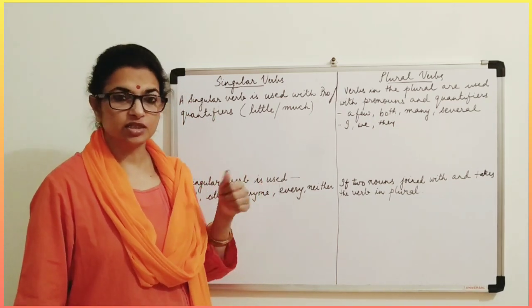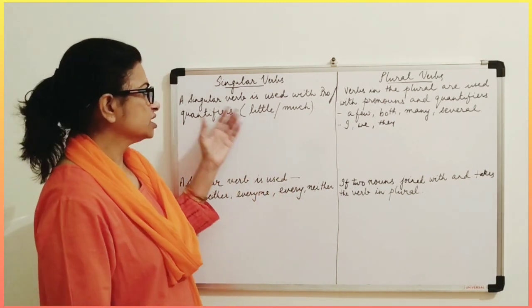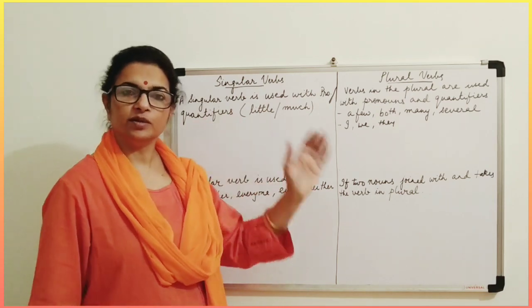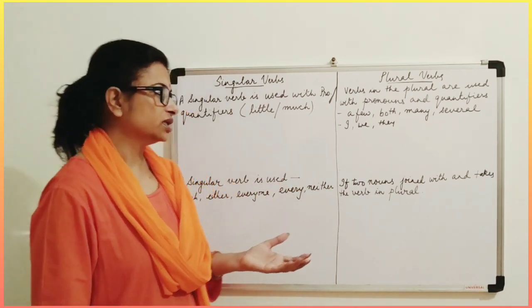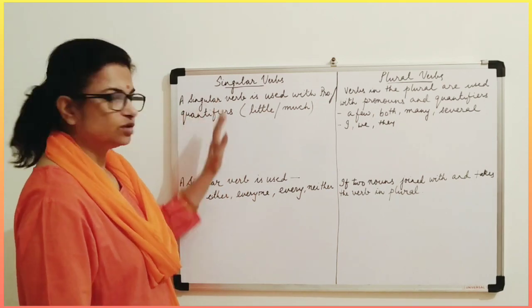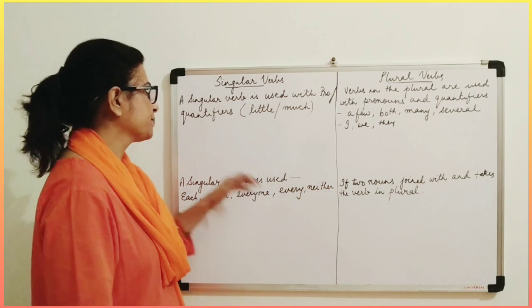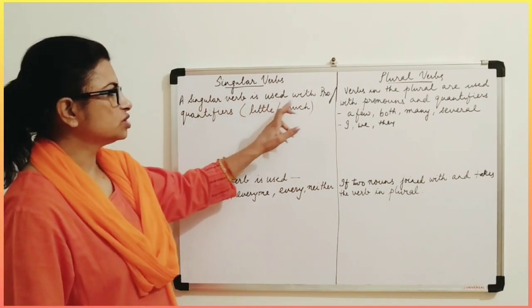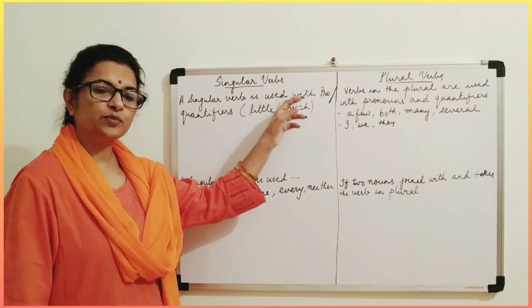So the verb has to agree to the subject in the number. If the subject is in a singular number, obviously the verb has to be in singular, and if the subject is in plural, the verb also has to be in plural only. This is the general rule. So let us discuss singular first, when a singular verb has to come. A singular verb is used with pronouns and quantifiers. What are pronouns?